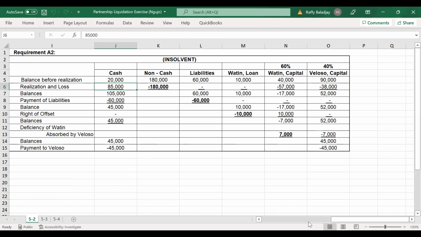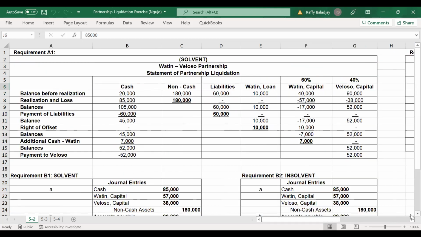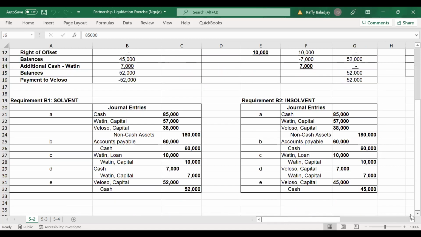And then requirement B, the journal entries to record the liquidation process. First journal entry: this is to record the sale of your non-cash asset. It will be the same entry in the second assumption.